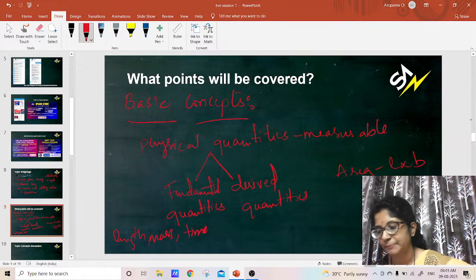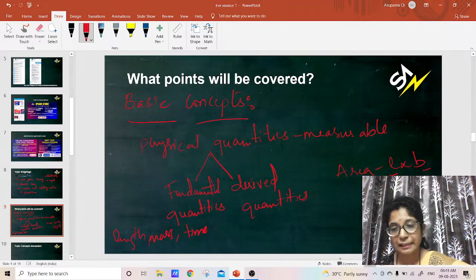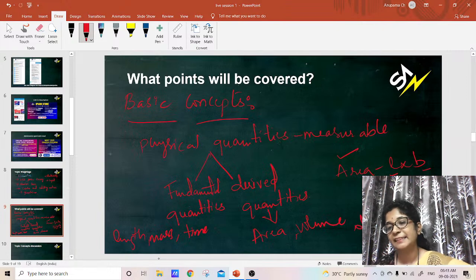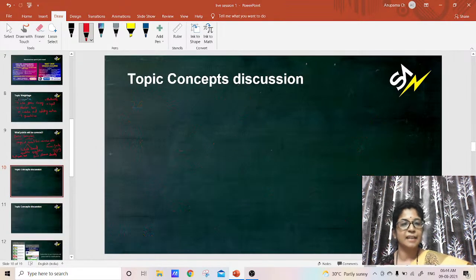On what does it depend? It depends on the breadth and the height, or on the length and the breadth, meaning it is derived from 2 lengths. That is the reason this is called a derived quantity. Except these 3, all others are derived, like area, volume, and density. All others are derived quantities only. These are the fundamental and derived quantities we have.